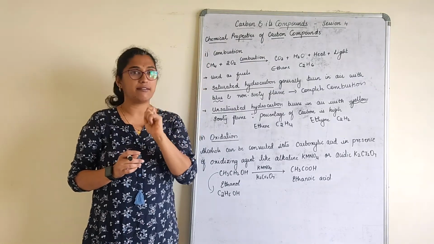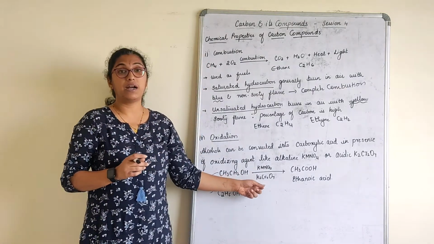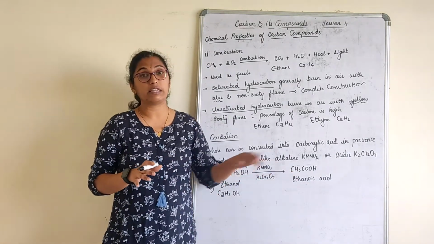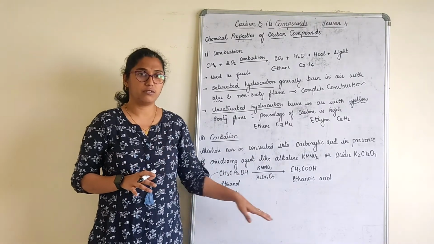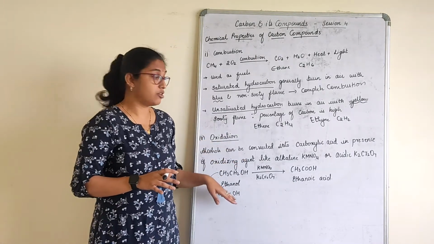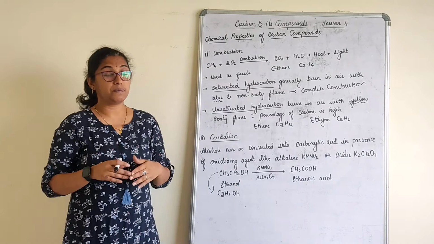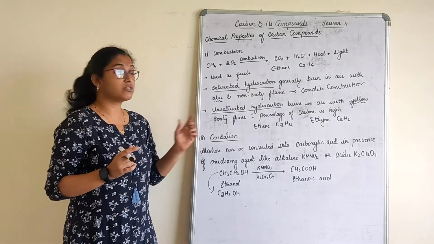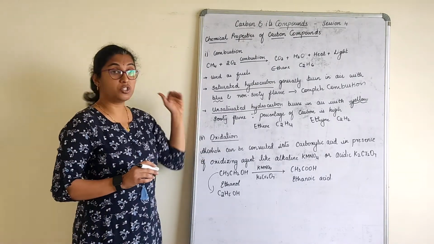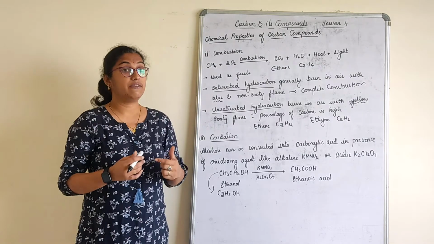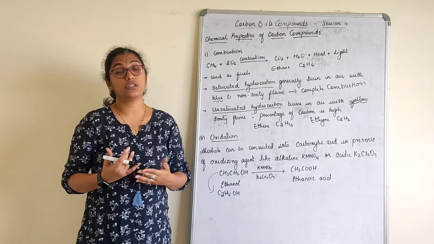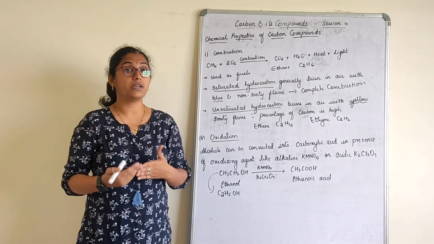Which one, children? Chemical reactions and equations. Here in this part, the question is asked in the form of how ethanol is converted to ethanoic acid. A very important question where you can answer in this form: the process of conversion of ethanol to ethanoic acid in the presence of an oxidizing agent is called oxidation with respect to hydrocarbons. So we understood combustion, we understood oxidation. Now let us understand addition reaction, where we add hydrogen, and substitution reaction, where we substitute a component from a hydrocarbon.